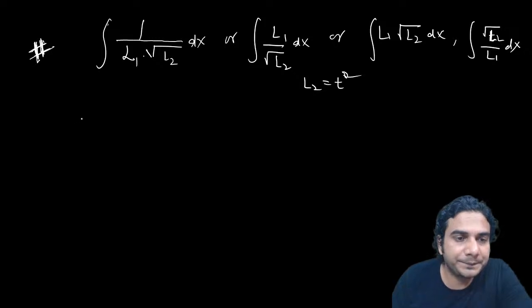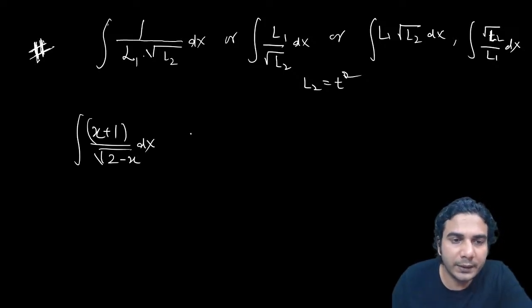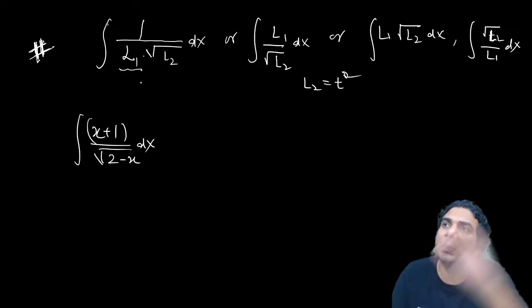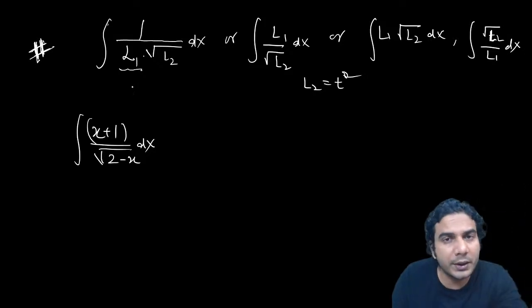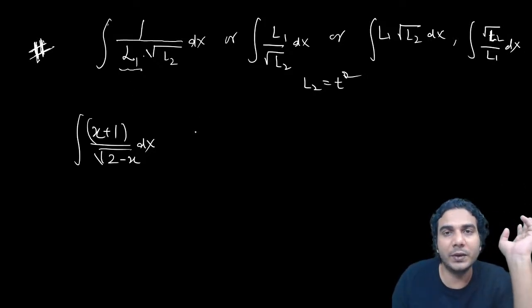Like if you have x plus 1 upon under root of 2 minus x, dx. Let's solve it. How to do it? You can see it is under root of linear only. Even if you have a quadratic in place of linear, whenever you see under root of linear in the whole question and the rest of the function is rational, put this linear equal to t square. Simple.